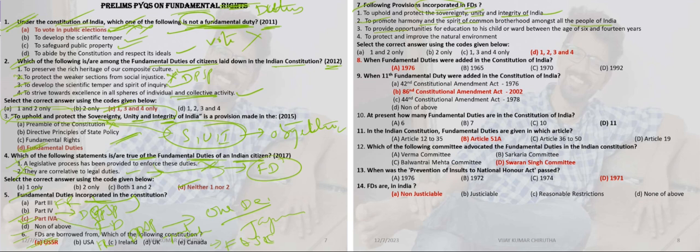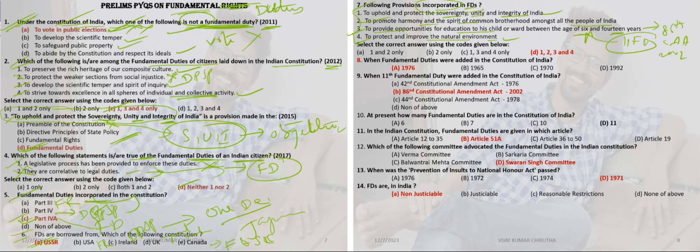To provide opportunities for education to each child from 6 to 14 years. This was added by the 86th Constitutional Amendment Act 2002. This is the 11th fundamental duty. So remember that, this is important for other questions also. This is also right. To protect and improve the natural environment. This is also a fundamental duty.